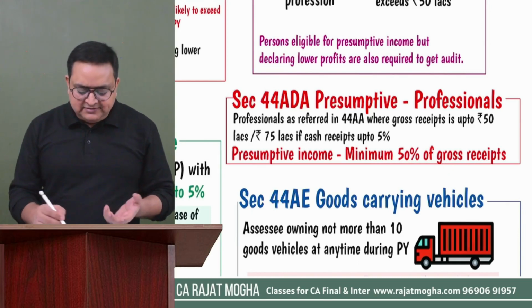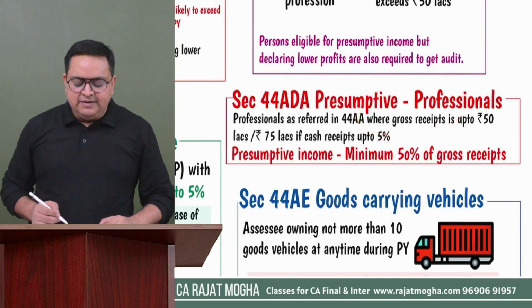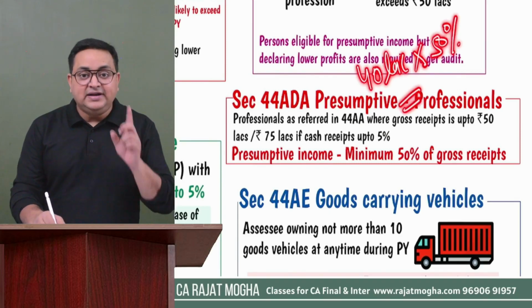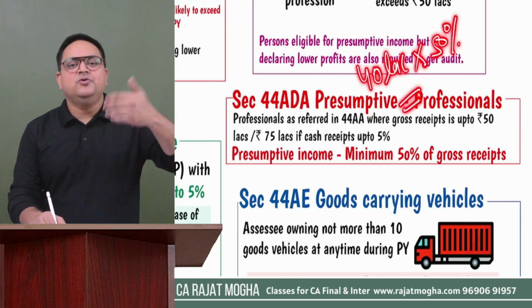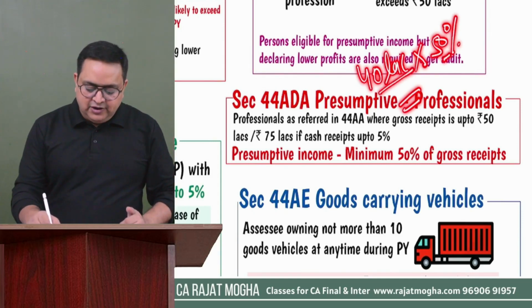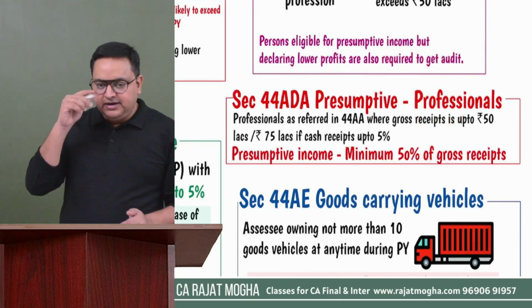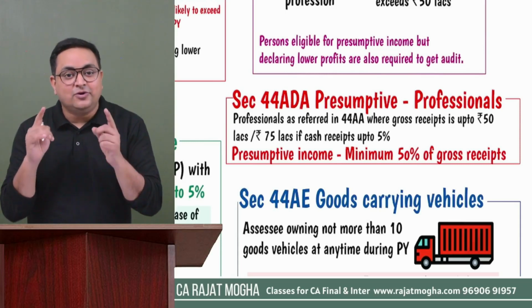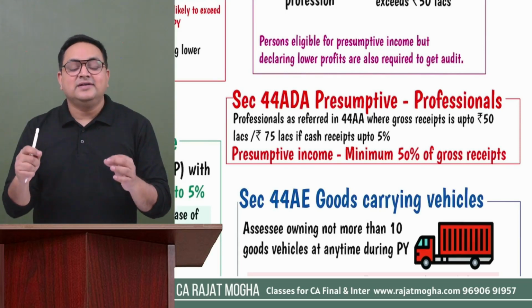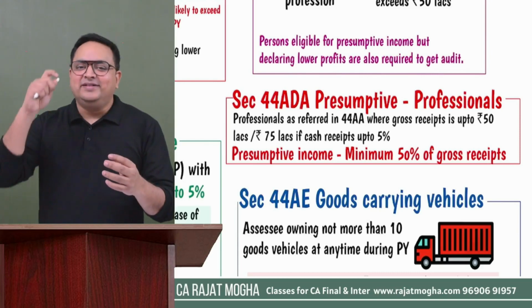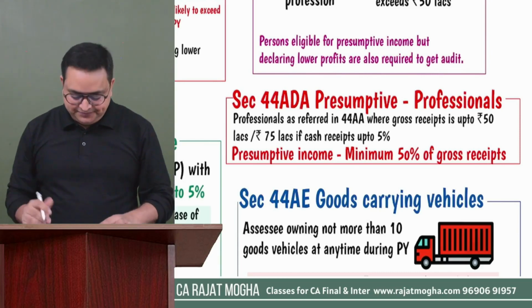So if a person is running a notified profession and let's say his turnover is 40 lakh, how much is the presumptive income? 50%. This is the income. This is not tax. On this income, you will be calculating tax. So 40 lakh into 50%, 20 lakh would be the PGBP income. So please, some people get confused in this. No, this is not tax. This is income. These sections are of presumptive income. This is not presumptive tax. On this income, we will be calculating tax.